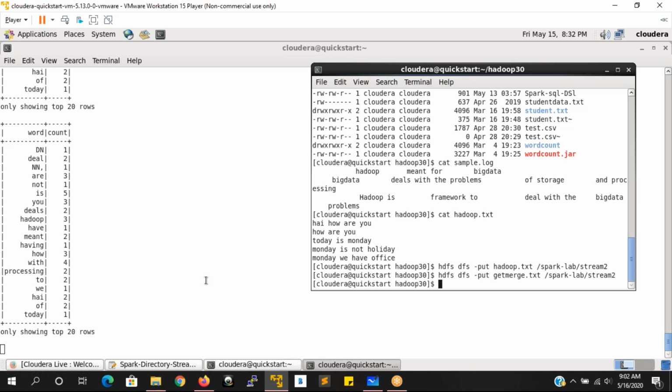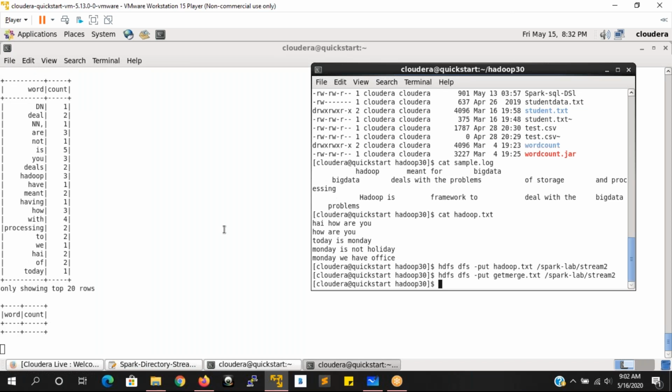Are you clear with this one? Yeah, Ravi. Any questions? So I will send you these files. You can also run these files on your machine and check how exactly they get executed, with the IntelliJ IDE also. Okay, Ravi.